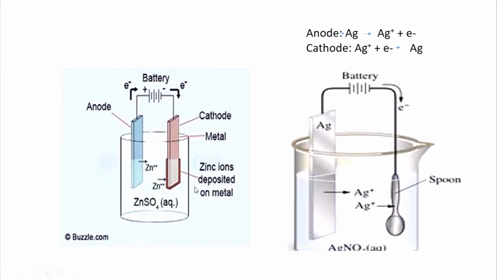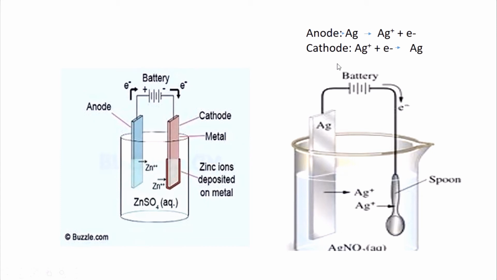The first diagram shows the electroplating of zinc, where the anode is zinc metal and the cathode is the substrate on which the zinc coating is to be carried out. Both the anode and cathode are connected to a battery and placed in an electrolyte like zinc sulfate. The second diagram shows silver electroplating, where silver metal is taken as the anode and the object is a steel spoon on which the silver coating has to be done. Both the anode and cathode are connected to a battery, and silver nitrate is the conducting salt solution.